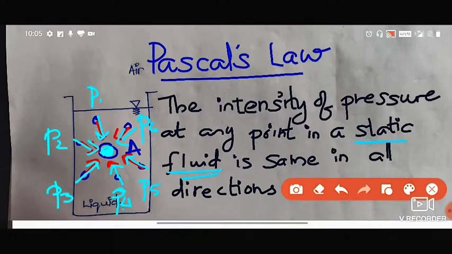But by mathematical statement I can say that P1 is equal to P2 is equal to P3 and so on, is equal to P6. This is Pascal's law. We can prove it by derivation, and I'll send you a video on how to derive Pascal's law in a short time.